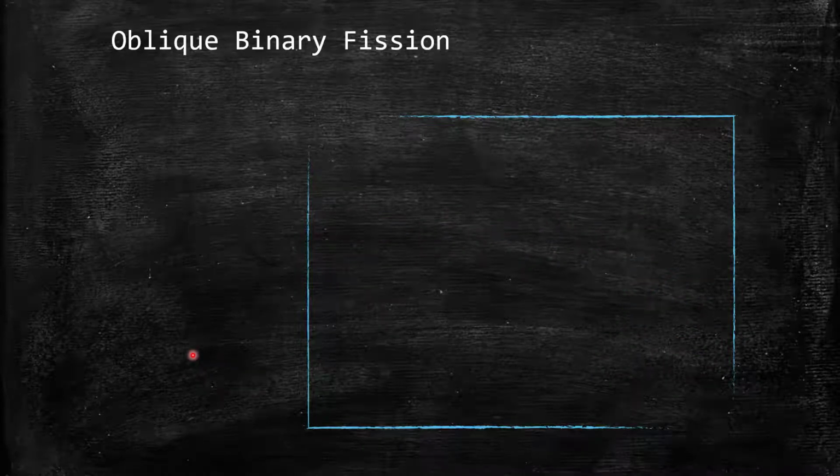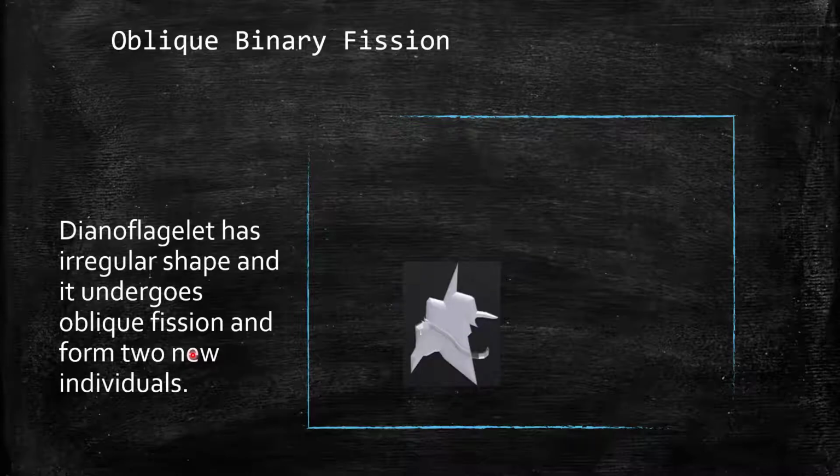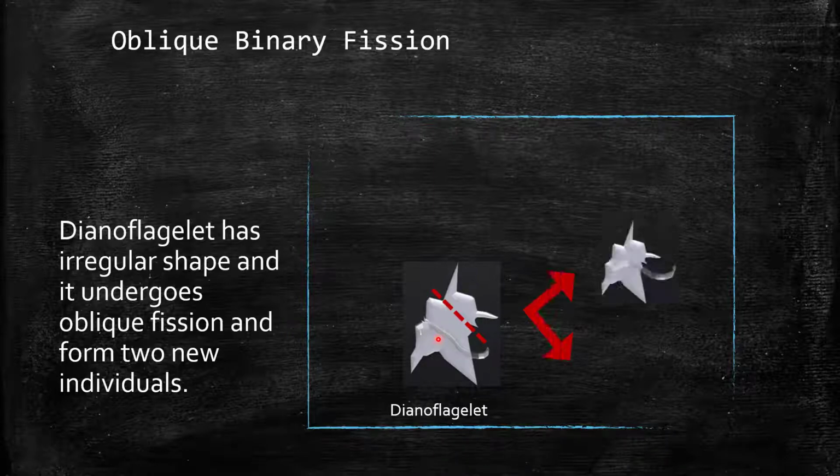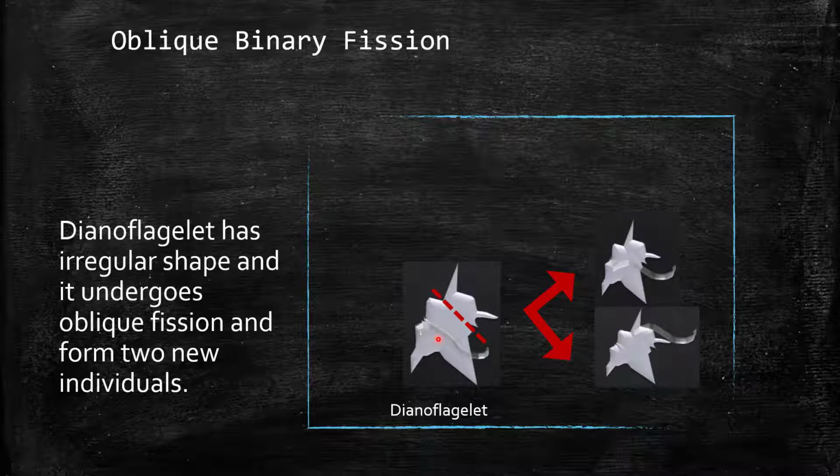In oblique binary fission, organisms like dinoflagellates, which don't have a proper body shape or have irregular body shapes, undergo this kind of fission. Here in this diagram, we can see that the dinoflagellate is divided obliquely and forming the new individual.